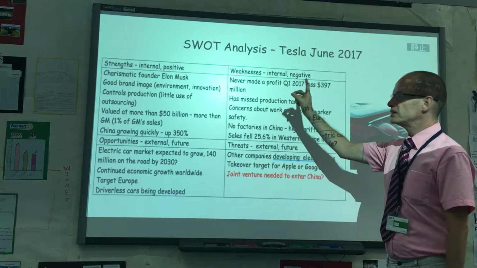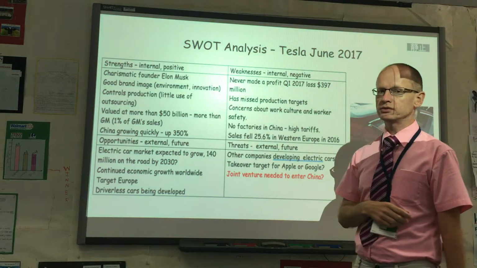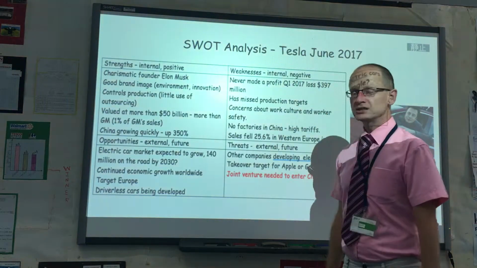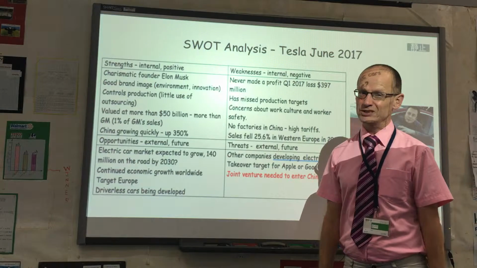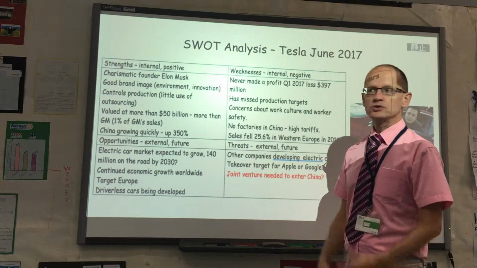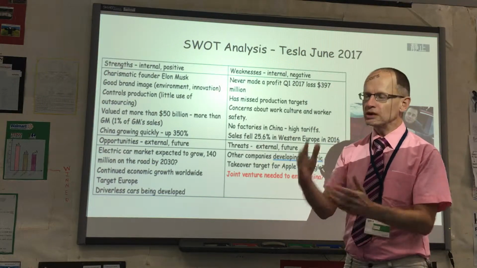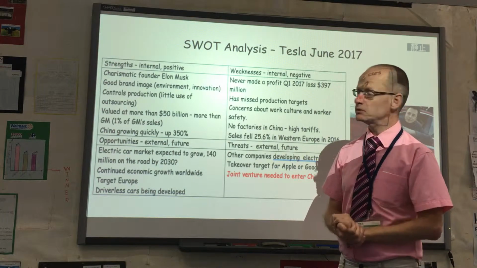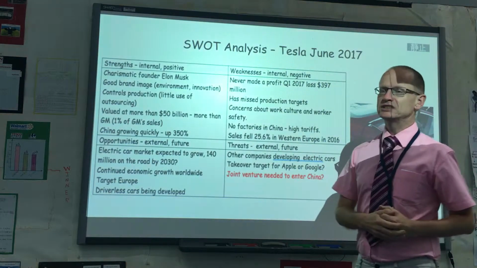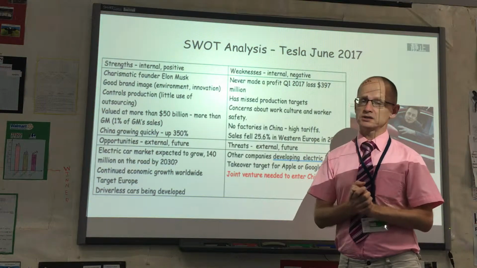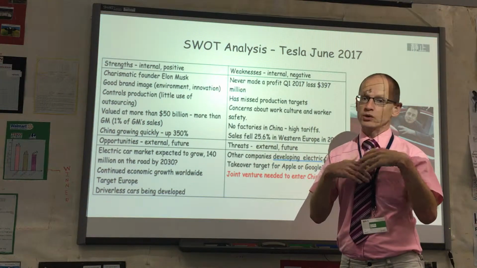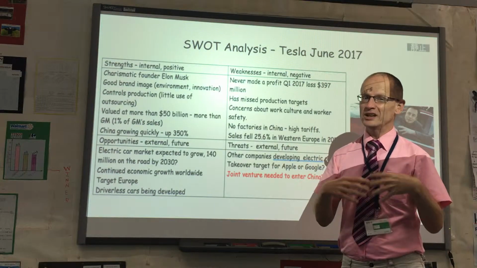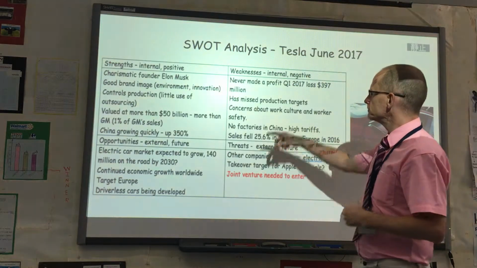Weaknesses. Tesla has never made a profit. We're in the year 2017, and it's not made a profit. It's lost, in fact, $397 million in the first quarter. Some people think 2020, 2022 could be when they first make a profit. That's a long time to wait. They have consistently missed production targets. So one of the things people are worried about, they want to get a lot bigger in future. Will they be able to meet production targets?